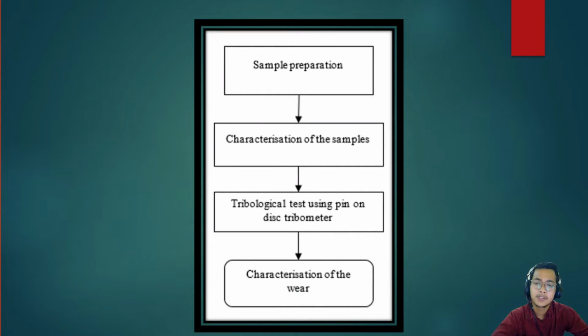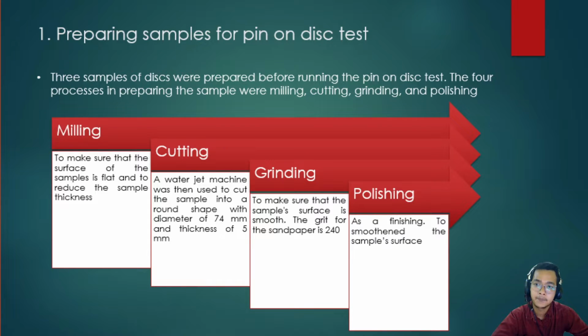This is the flowchart of the methodology. The first one is preparing samples for pin on disc test. 3 samples of discs were prepared before running the pin on disc test. There are 4 processes involved in preparing the sample, which are milling, cutting, grinding and also polishing.